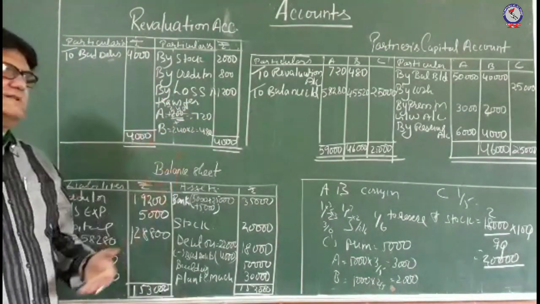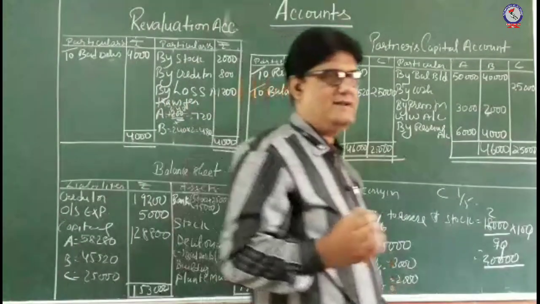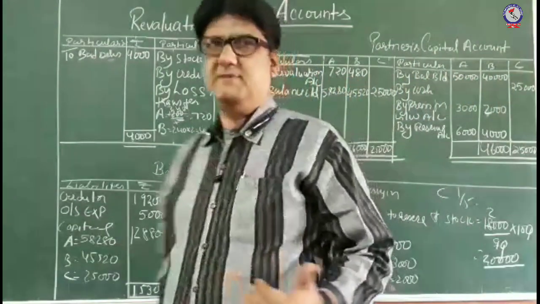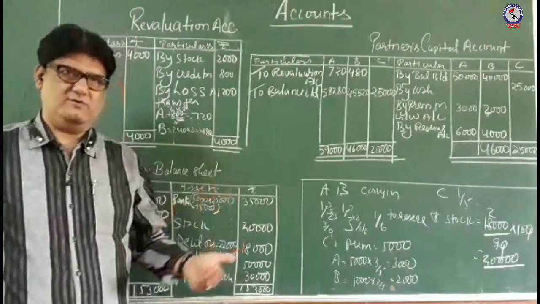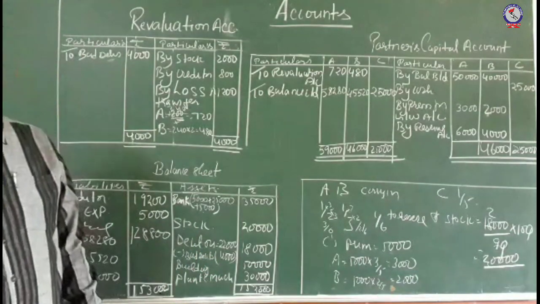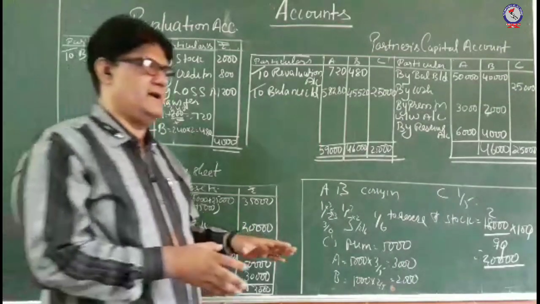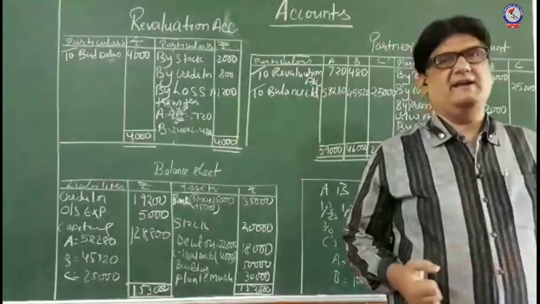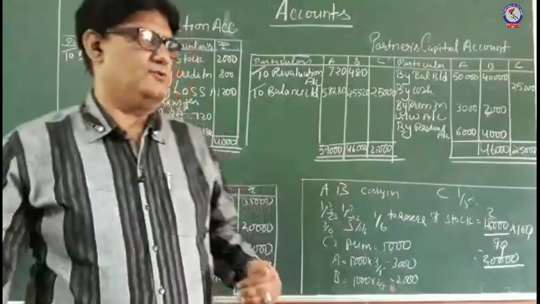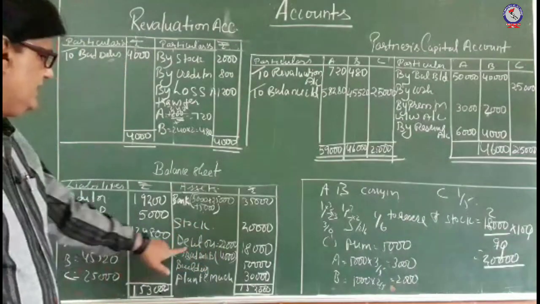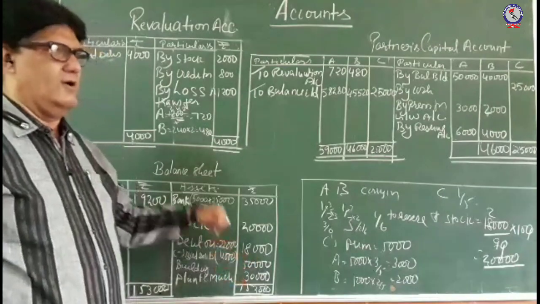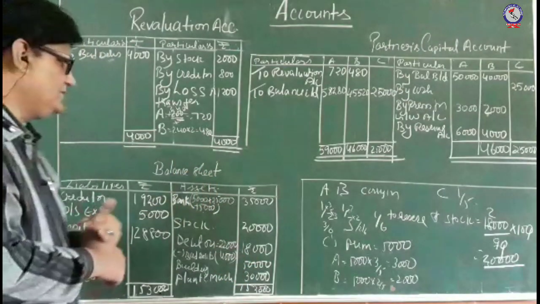And related with the adjustment of debtor, it was said that one debtor was fully bad debts, 2,000 rupees, and one debtor who was holding 4,000 rupees became a bad debt for 50%. So only 50% amount. तो एक bad debts 2,000 के पूरे bad debts हो गए एक debtor से, और एक debtor से सिर्फ 50% का bad debts आया, तो उसको हमने 50% लिया, तो 2 + 2 becomes 4,000. तो debtors का अमाउंट हमने 4,000 माइनस करके नया एडजस्टमेंट 18,000.